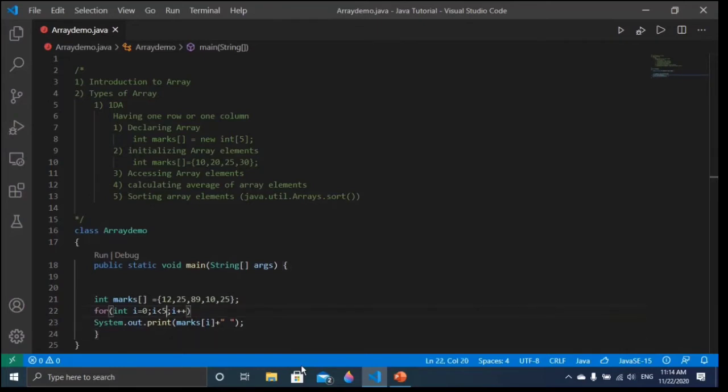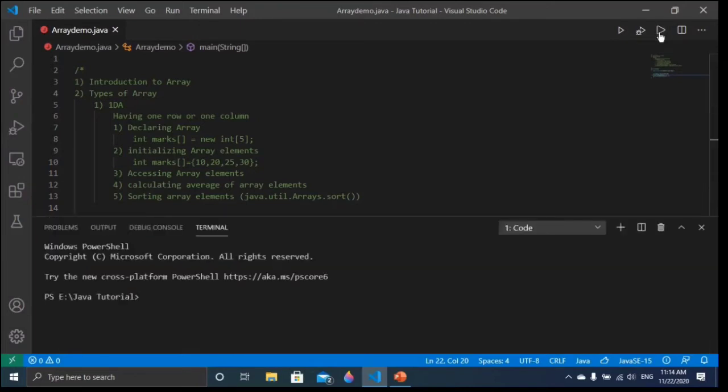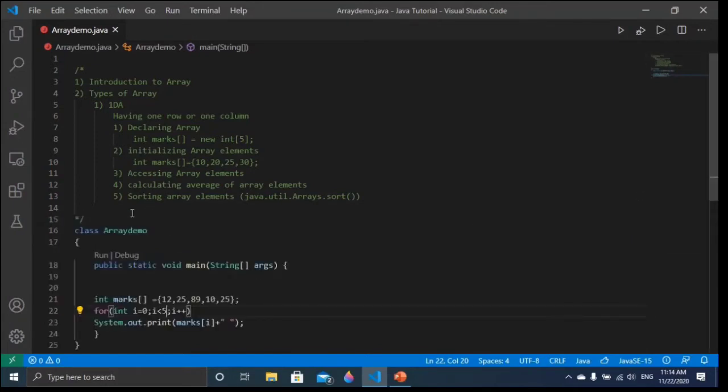If I run this program, you can see it's going to print 12, then 25, then 89, then 10, then 25. Let me run it. You can see, friends, it's printing. So how are we accessing the array elements? To access the array elements, we use the array name and then the index value. As we know, the index value starts from 0, then 1, 2, 3, 4, and goes to n minus 1, which is the last array element.